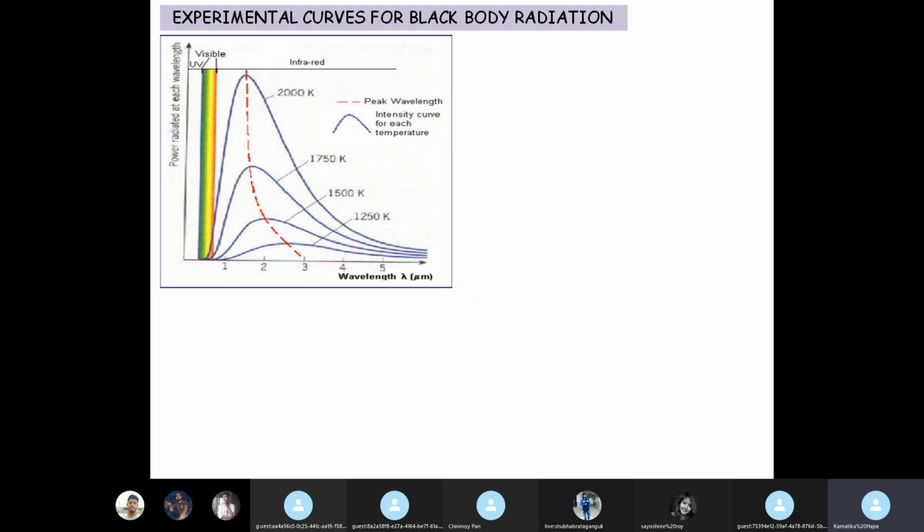Okay, and if the temperature of the surroundings is also included, that inclusive law is called Stefan-Boltzmann's law. So this is the experimental curve.